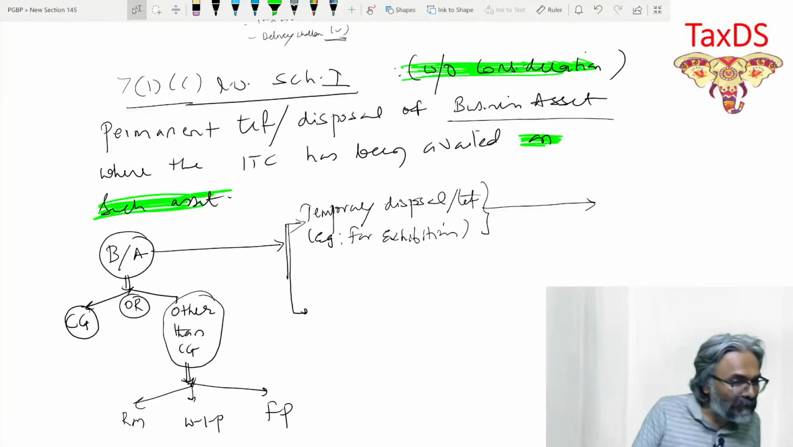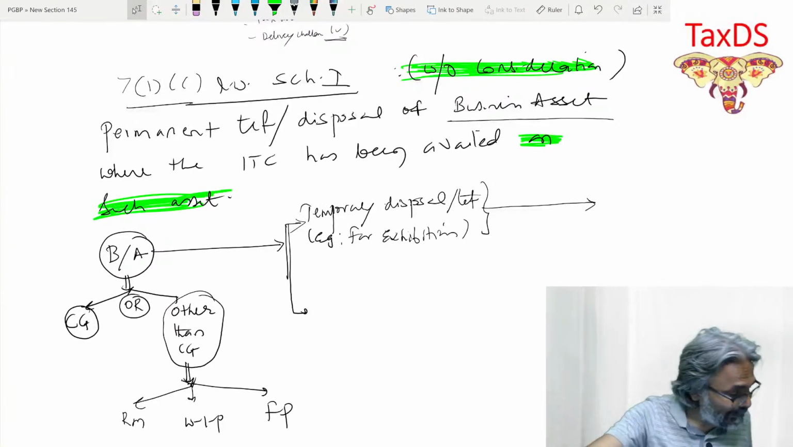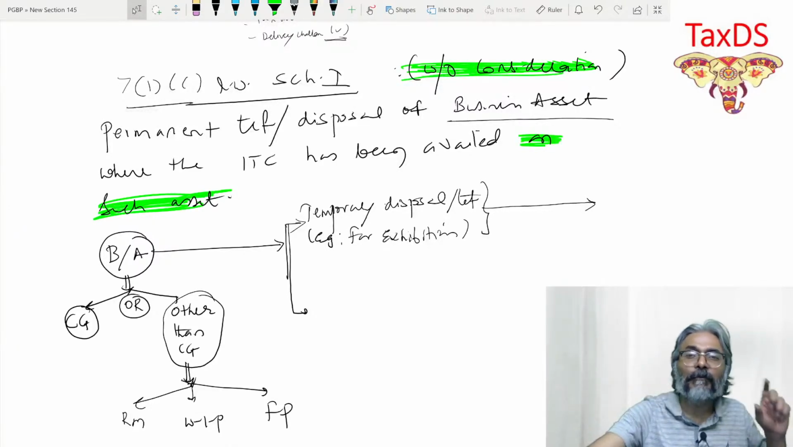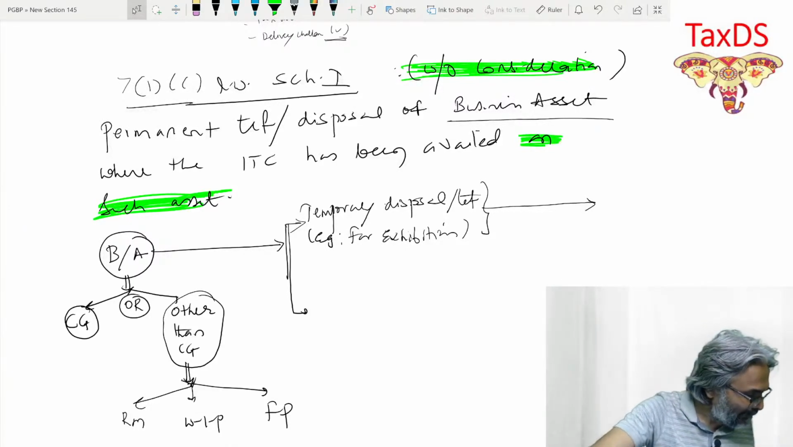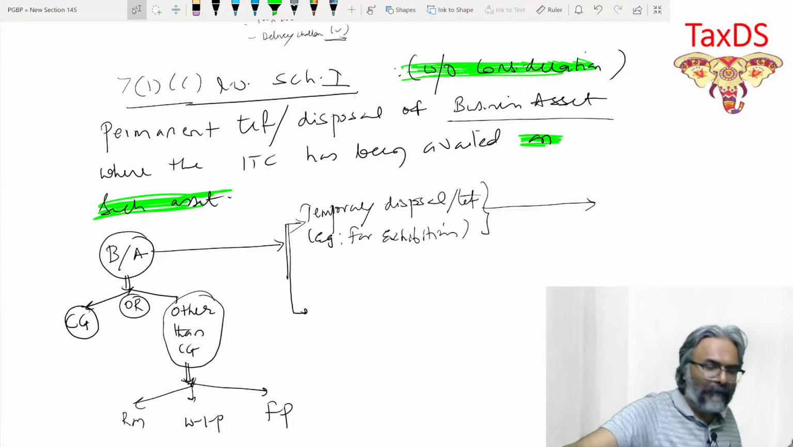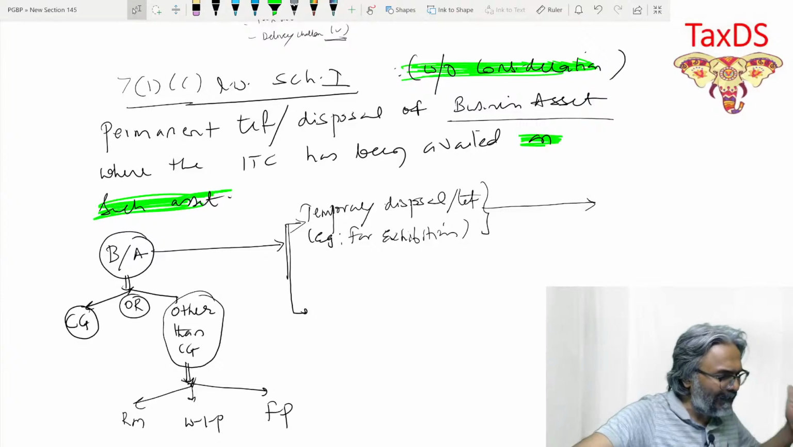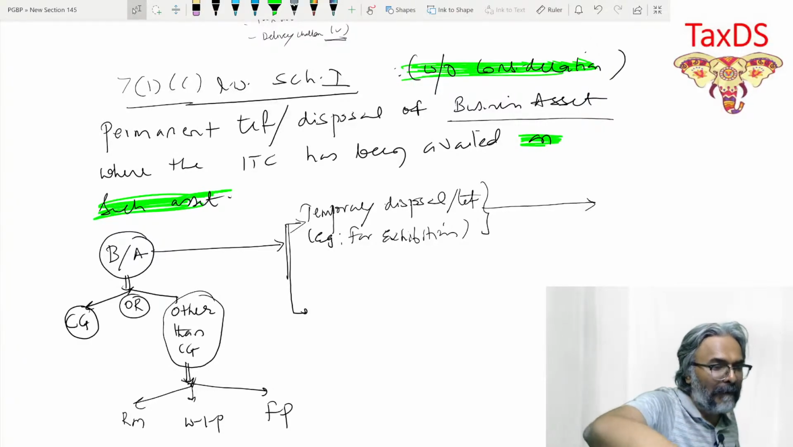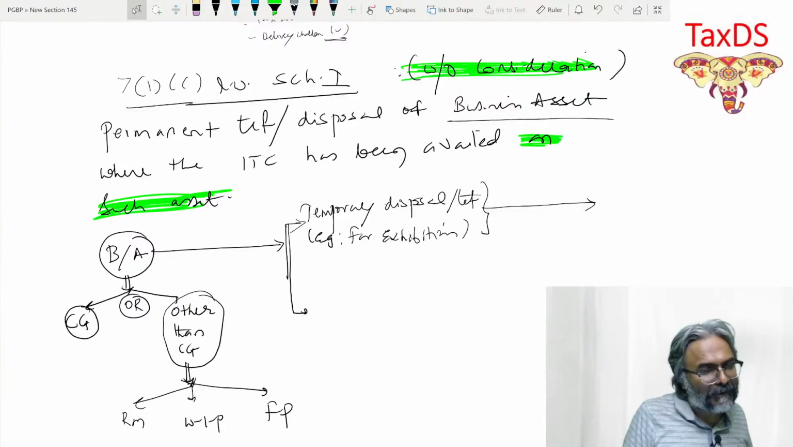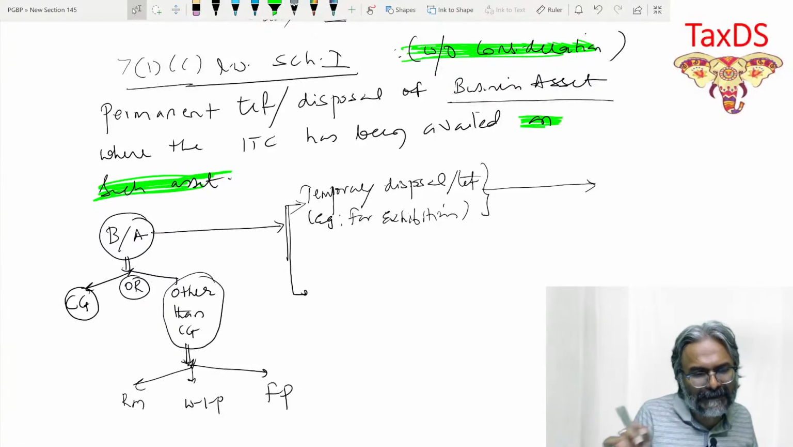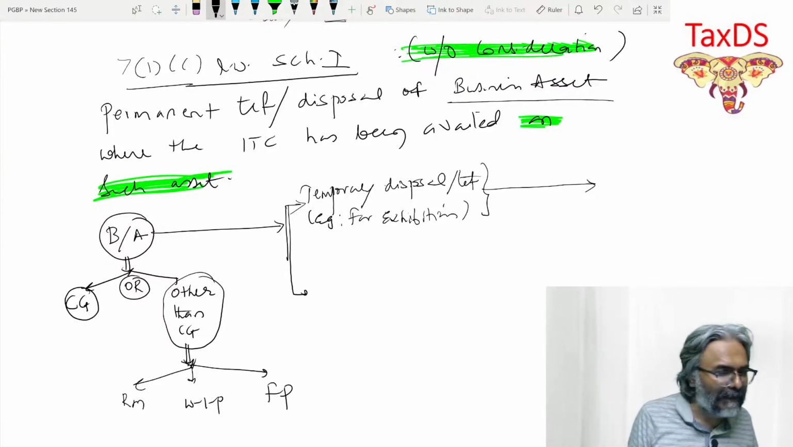Okay, so therefore I told you that it's without consideration and it is a temporary disposal of that particular business asset. So students, in this particular case, it would be referred to as simply taking out the goods from one place to another place. So this is a case wherein the goods have been taken from one place to another place, and if that is the case, students, then it is not a supply at all.